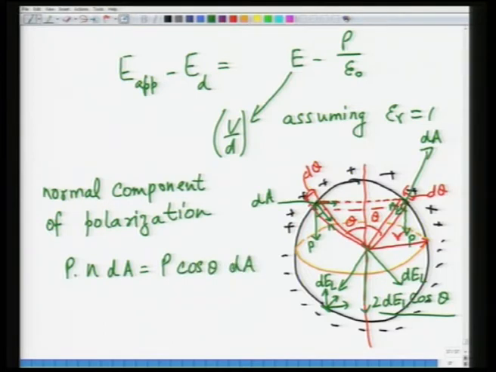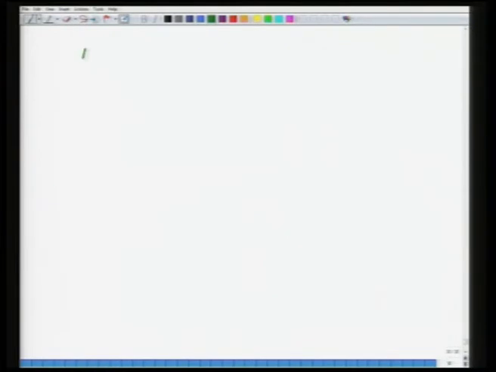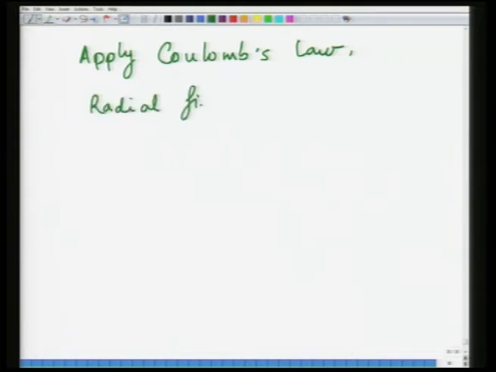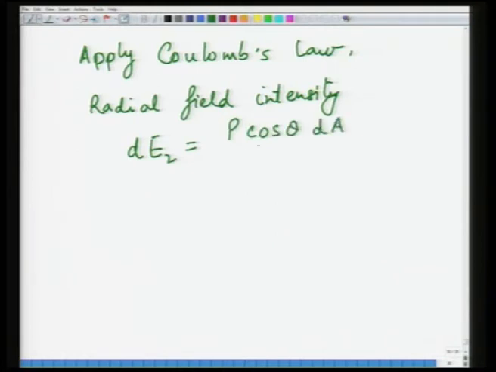In order to find dE2, you can invoke Coulomb's law, from which you can calculate the field, and then you get the radial field intensity, which is given as dE2, equal to P cos theta dA.